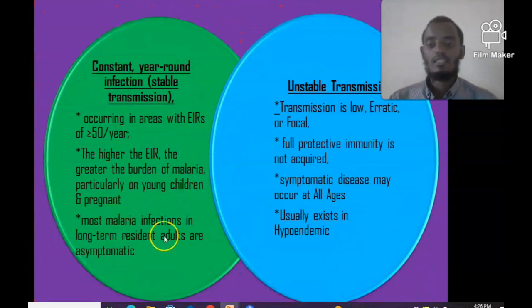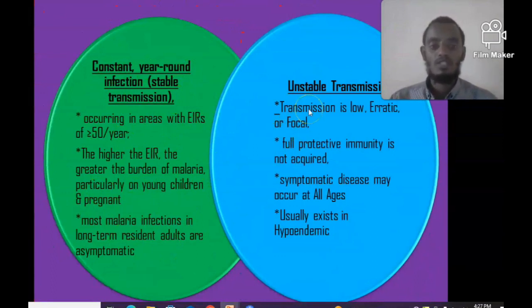The infection in adult individuals is asymptomatic, because most adults are repeatedly infected with malaria and they can develop immunity, so the malaria infection in adults is asymptomatic. But in young children and pregnant women, there is a high burden of malaria. They are symptomatic, because in pregnant mothers the immunity is low, and in young children there is no immunity. So in a constant or year-round transmission area, there is symptomatic malaria in young children and pregnant women, but asymptomatic in adults.